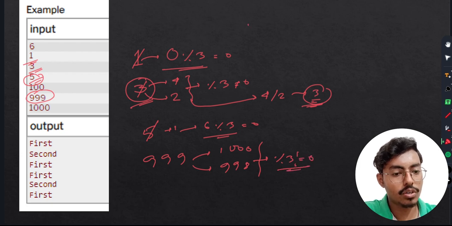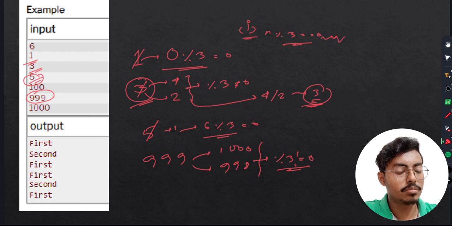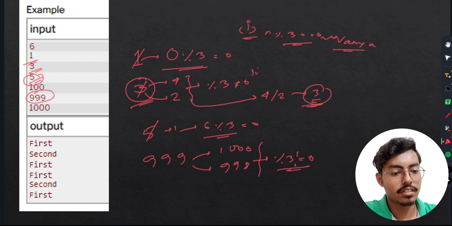So we can conclude that Vanya can win only if the number is not divisible by 3. In all other cases, Vanya will never win, right?